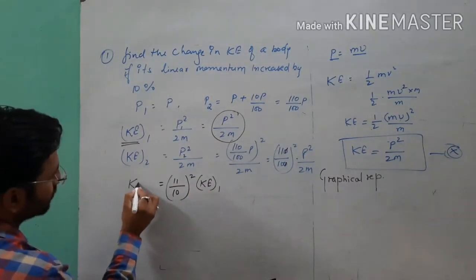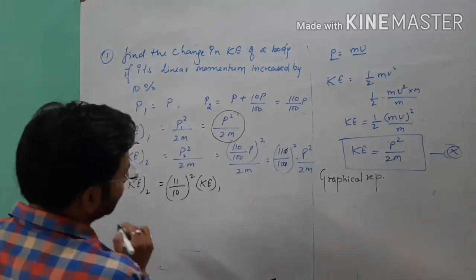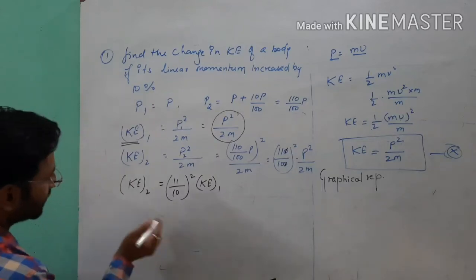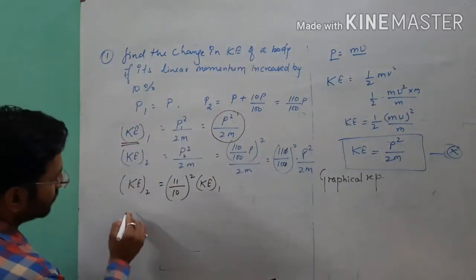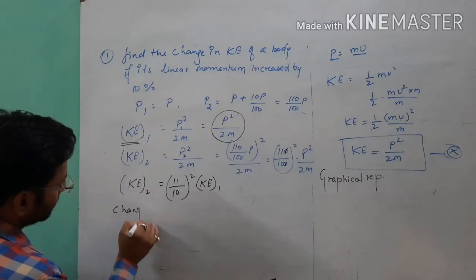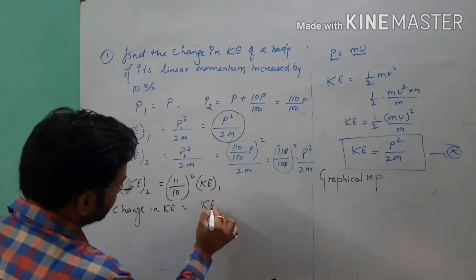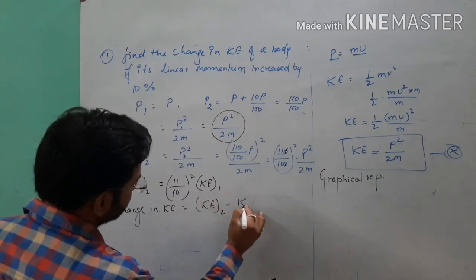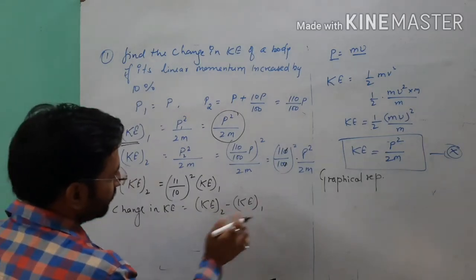It is equal to kinetic energy in second case. Now, as we are doing here, find the change in kinetic energy. So change in kinetic energy means KE2 minus KE1.